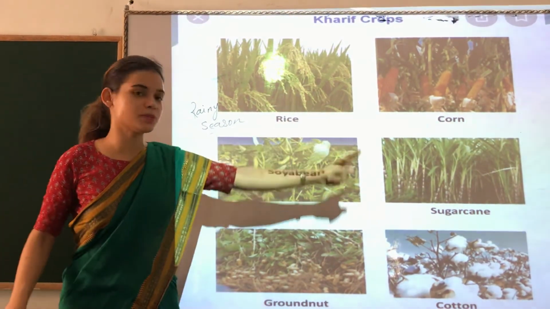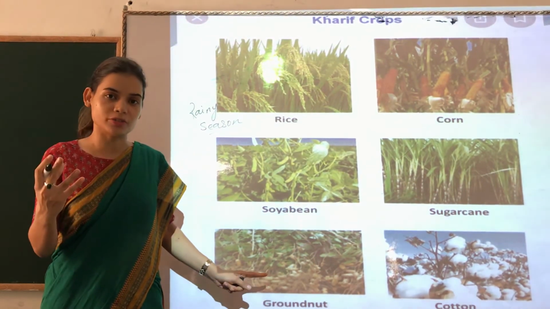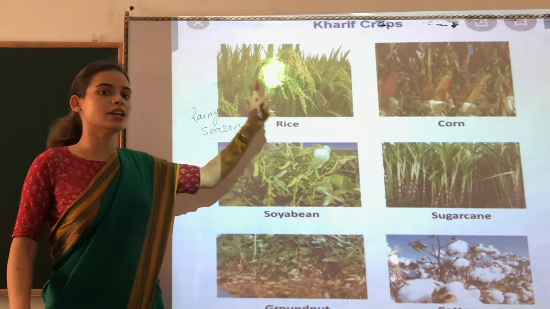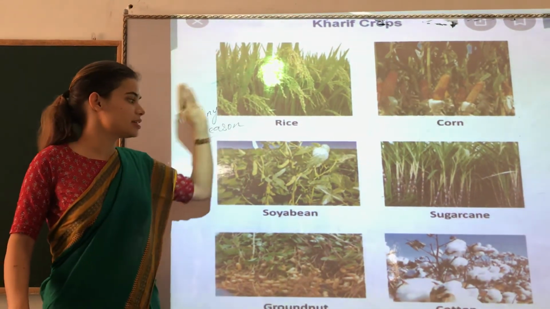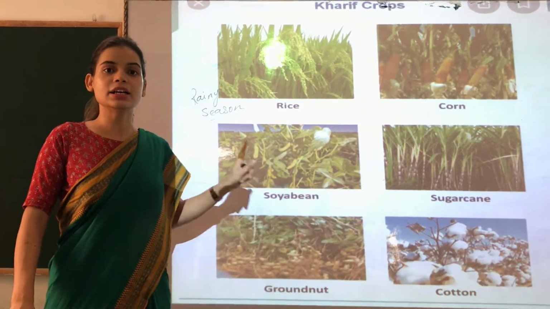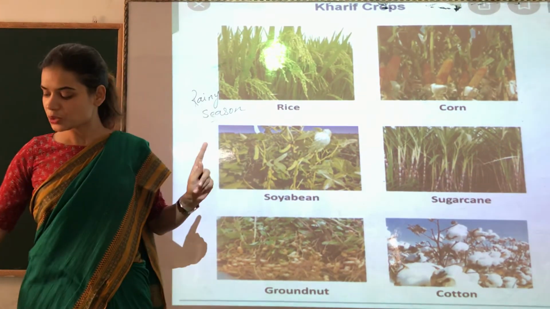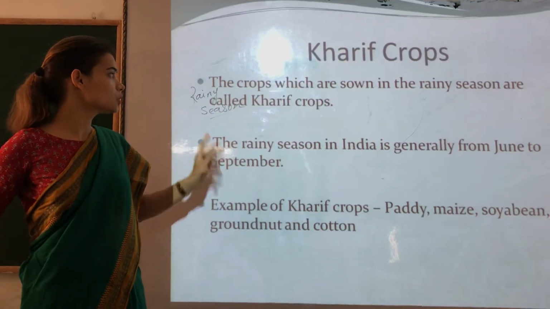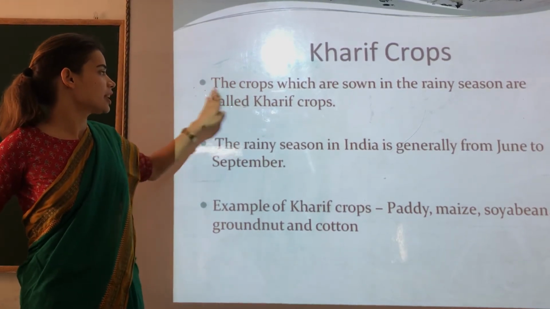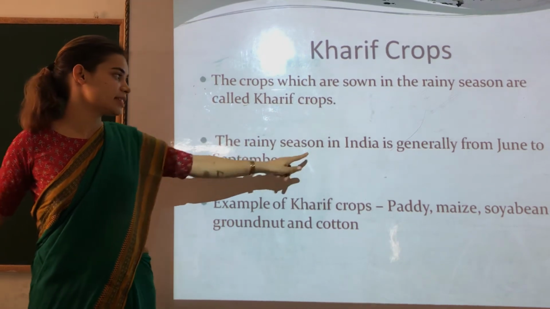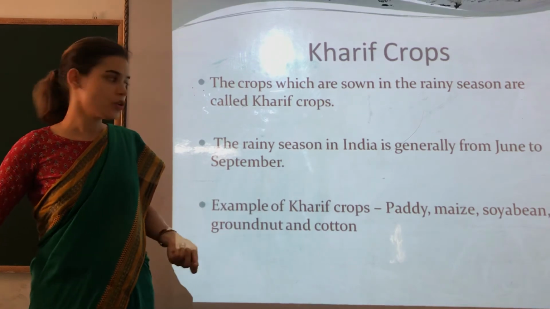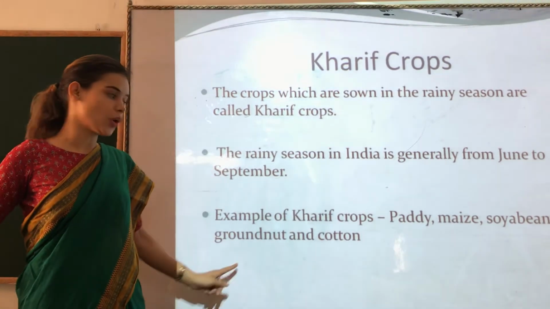So all these crops that you can see here need a lot of water. That's the reason they are grown in rainy season. So they are called Kharif crops. Right. So rice, corn, soybean, sugarcane, groundnut, cotton, all these are called Kharif crops. The next one is Rabi crops. So what is a Kharif crop? Let's do the definition. The crops which are sown in the rainy season are called Kharif crops. The rainy season in India is generally from June to September. Examples of Kharif crops, all these we have already seen: paddy, maize, soybean, groundnut and cotton.